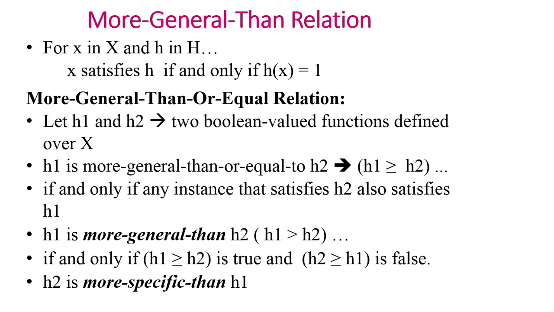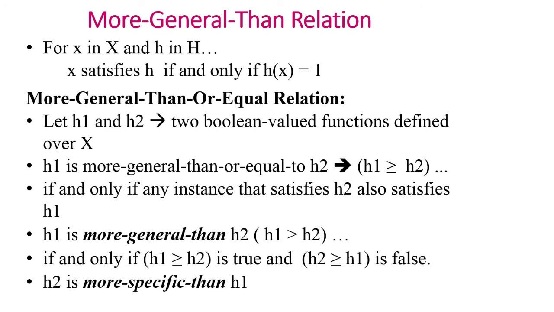More general than or equal to relation. Let small h1 and h2 be two boolean valued functions defined over capital X. Then small h1 is more general than or equal to h2 if and only if any instance that satisfies h2 also satisfies h1.